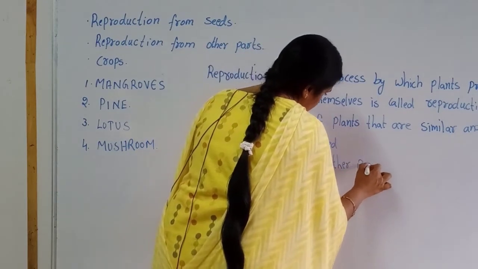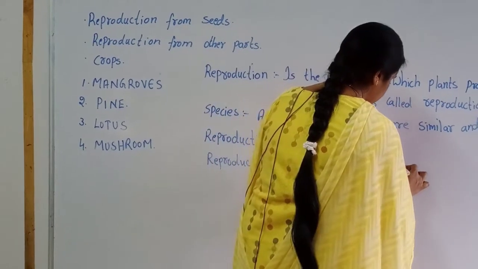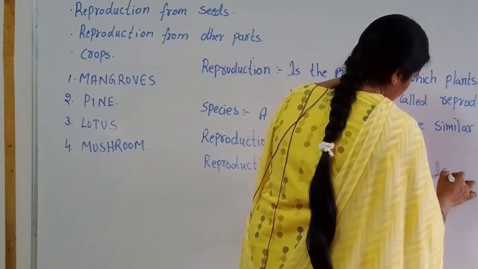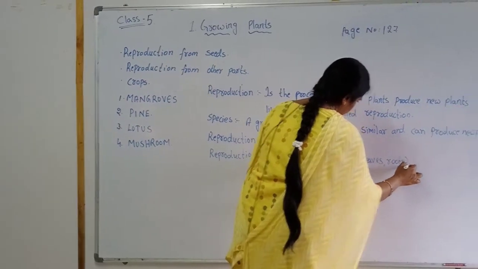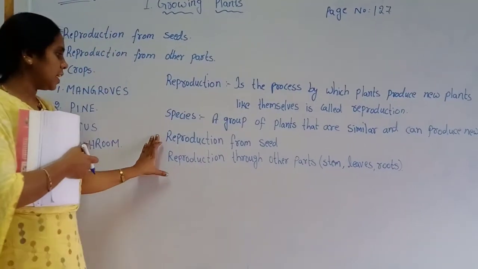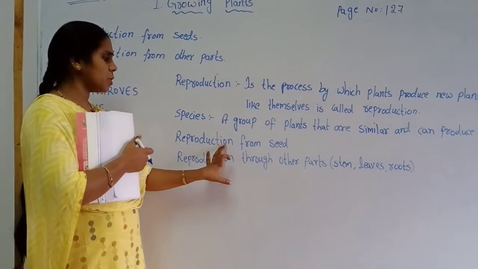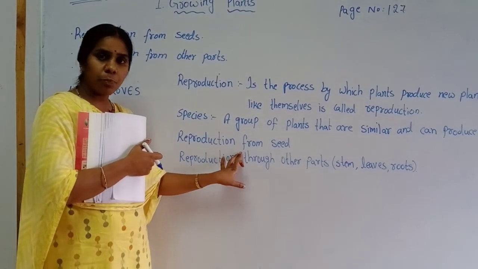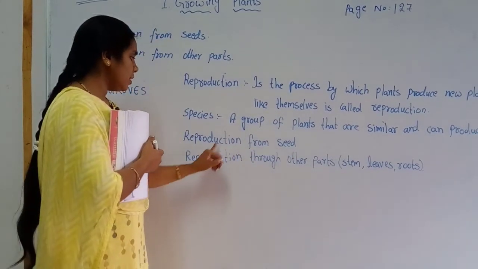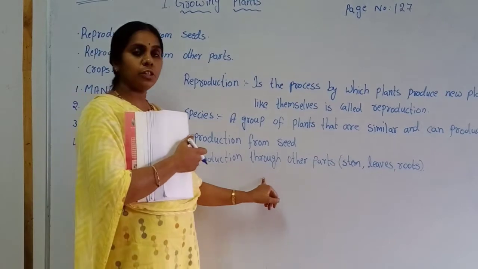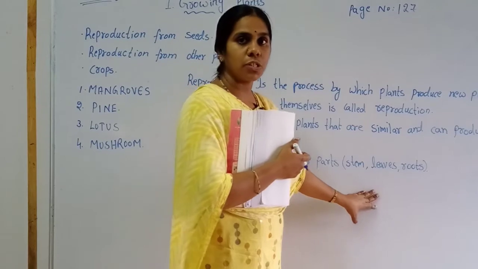Other parts means like stem, leaves and roots. Mostly the major part of the plants will reproduce from seeds. And the other way is reproduction through other parts like stem, leaves and roots. Okay?